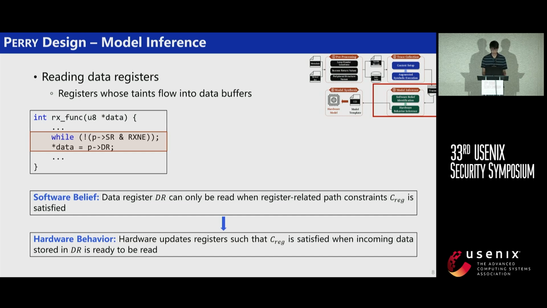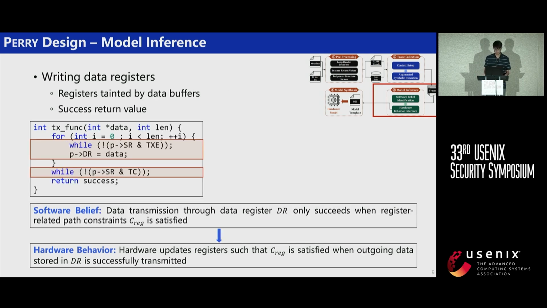The first belief is about reading data registers. We identify data register reads through taint tracking and extract register-related path constraints until the read action. And we have this software belief shown in the slide. We know from this belief that the hardware must satisfy the constraints when the data is ready. Otherwise, the driver will never read the data. For example, from the shown function, we know the data register is DR, and it is impossible to read DR if RxNE flag is not set in SR. So the hardware must set RxNE flag in SR so that the driver can read DR.